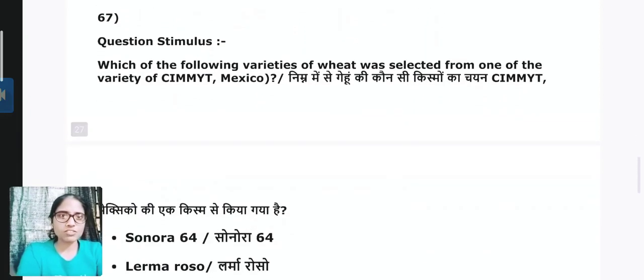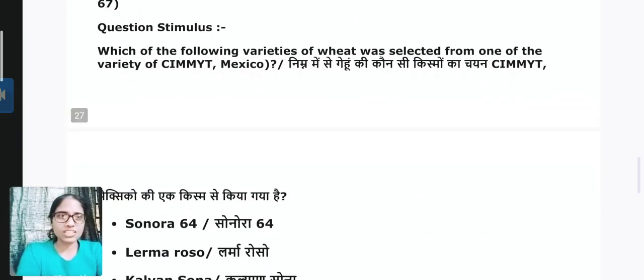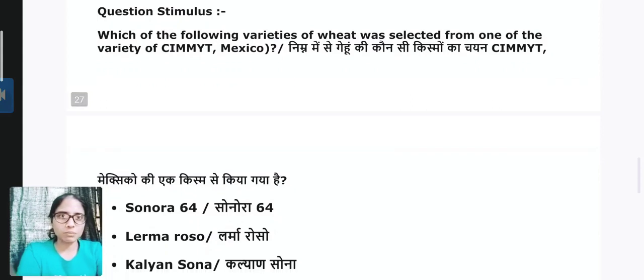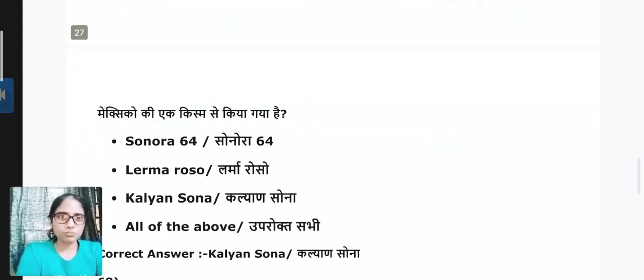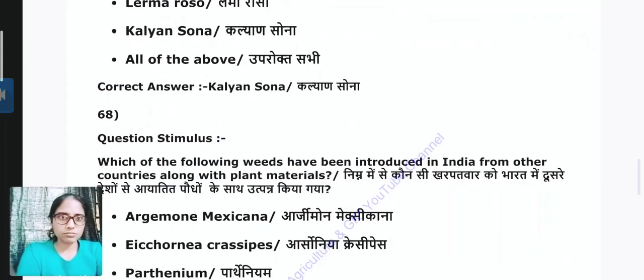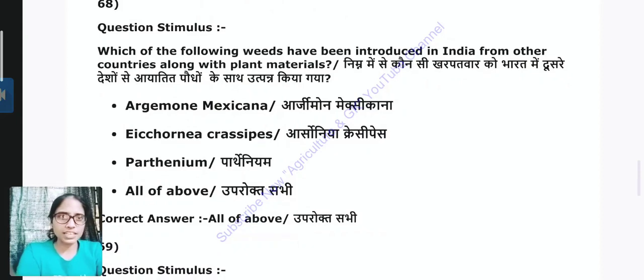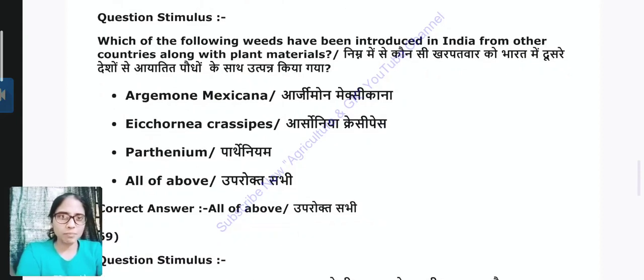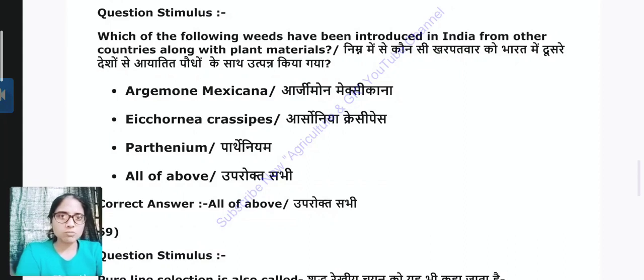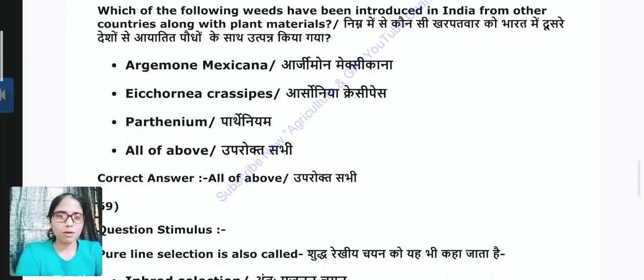Question 67. Which one of the following varieties of wheat was selected from one of the varieties of CIMMYT, Mexico? Answer is Kalyan Sona. Question 68. Which of the following weeds have been introduced in India from other countries along with plant material? Answer is Argemone mexicana, Ageratum, Parthenium, all of the above.